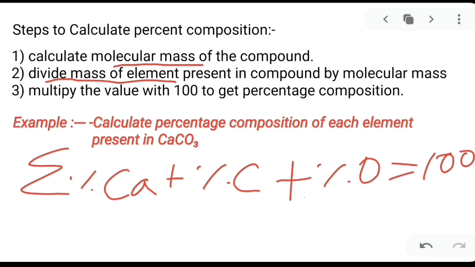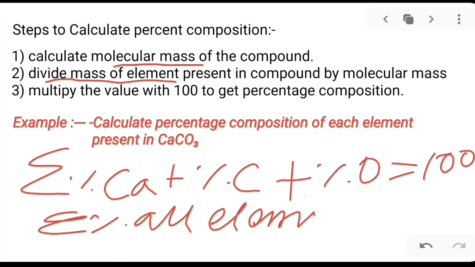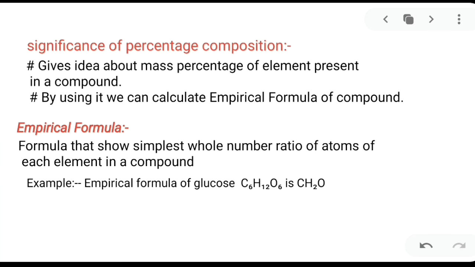So what conclusion can you get? The summation of the percentage of all elements is equal to 100. Clear? Now let us know the significance of the percentage composition. One significance is that it tells about the mass percentage of elements present in that particular compound.